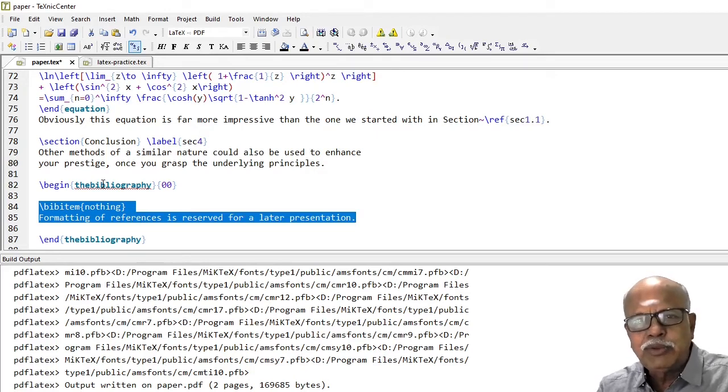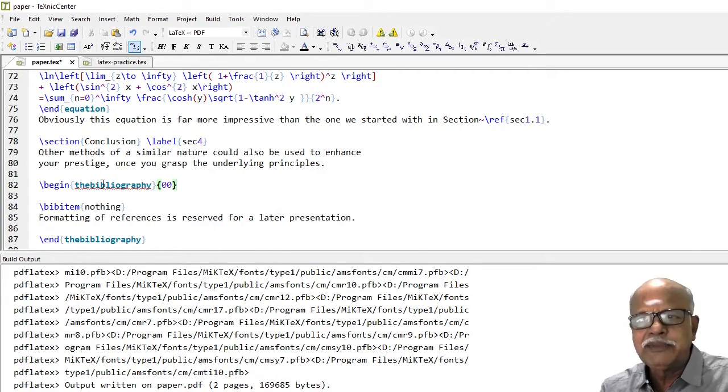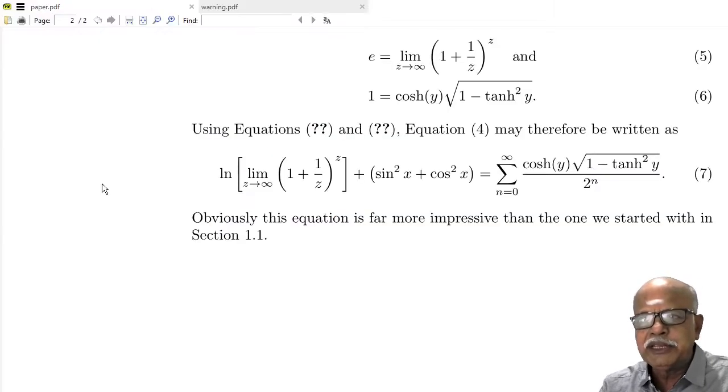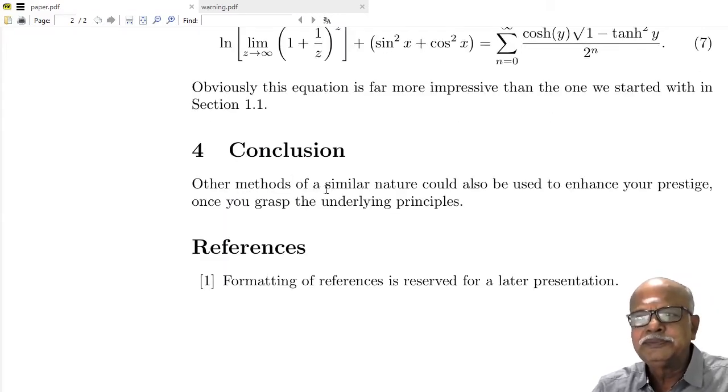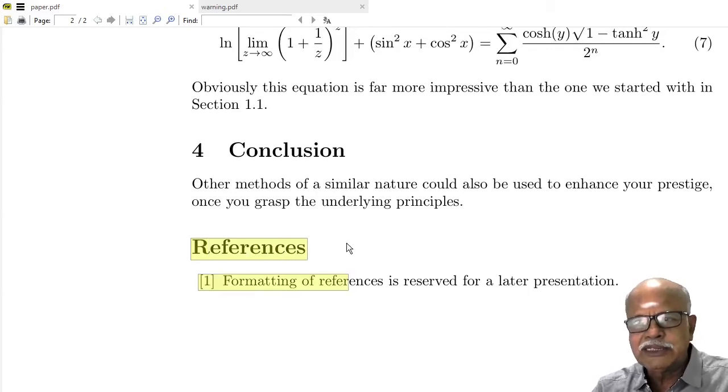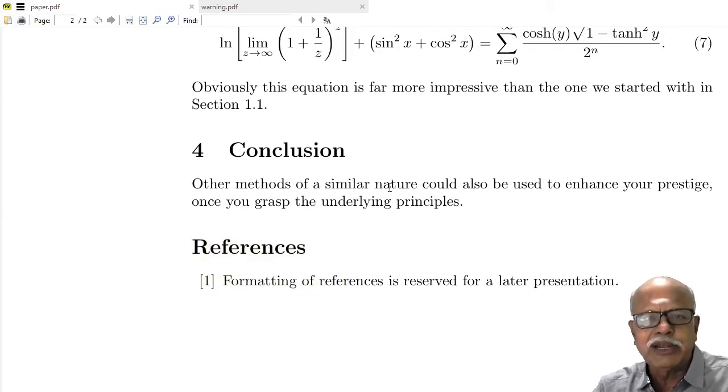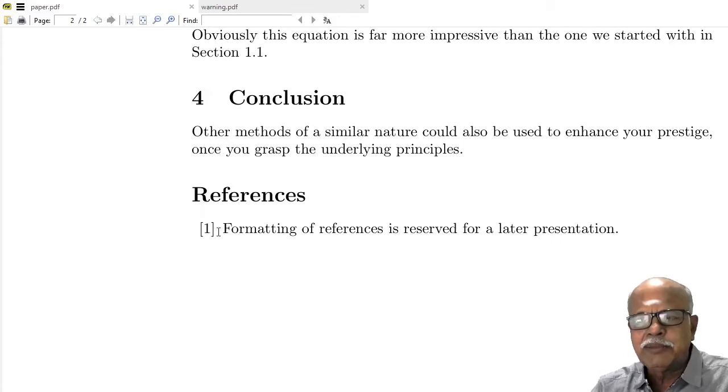I will explain how to code the references in a later video. For the present, I will concentrate on this. After begin the bibliography, you have to give one or more digits within curly braces. On compilation, you will get section 4 conclusion, and then the word references will automatically appear. You need not type. And then number 1 within square brackets appears.